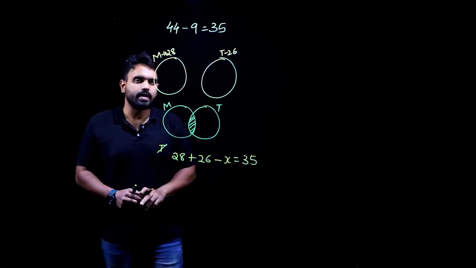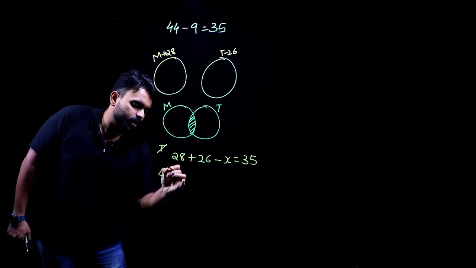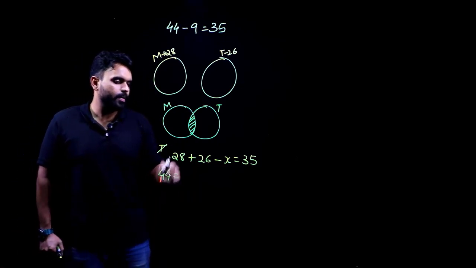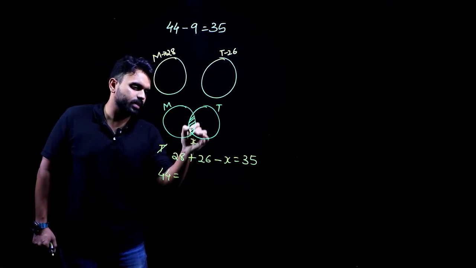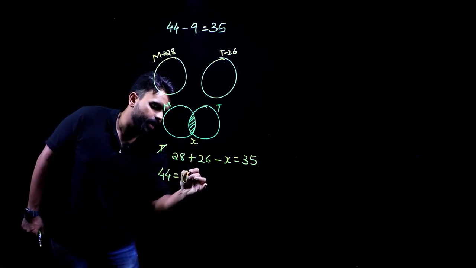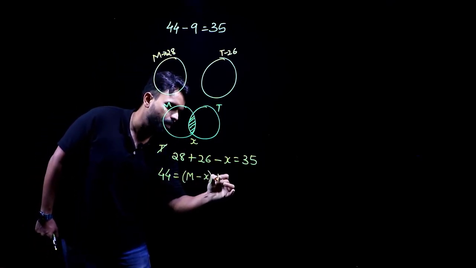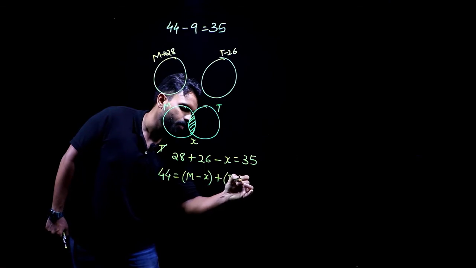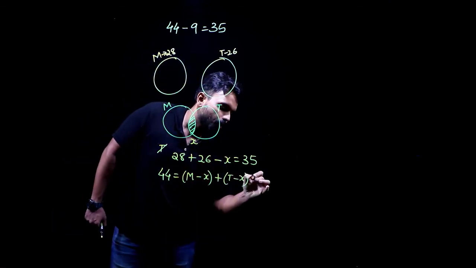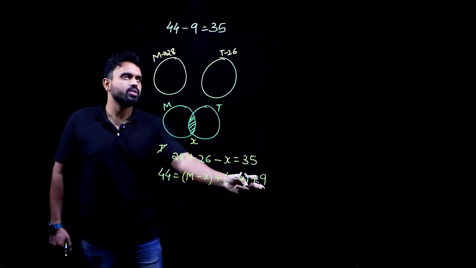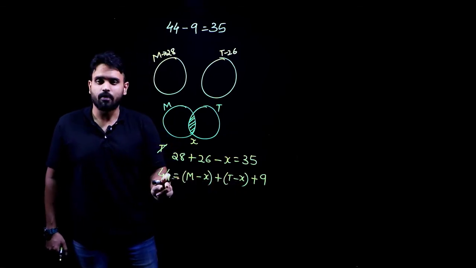If you didn't understand what I am doing here, just look. 44 students, a total of 44 students. Okay. Malayalam speaking students, let me take this region as x students. Now, total of Malayalam speaking students minus x, plus Tamil speaking students minus x, plus 9 students who do not speak any of the languages. This total sum should give me 44.